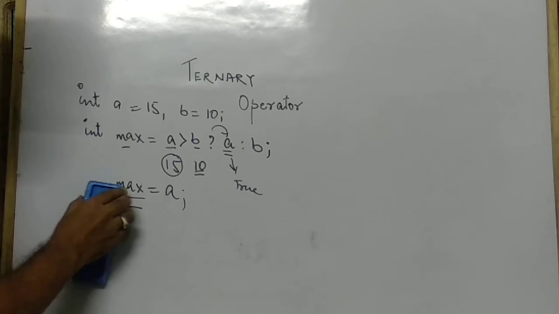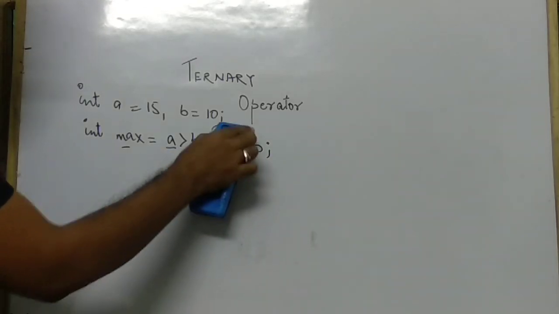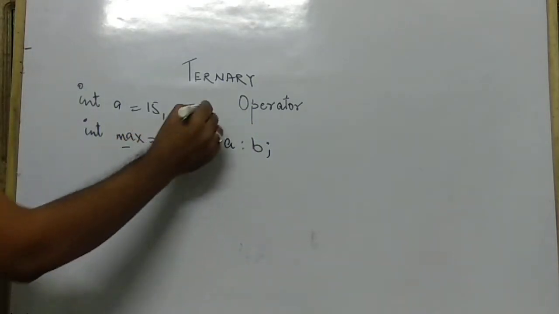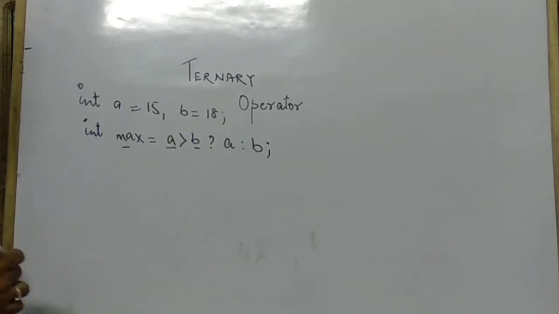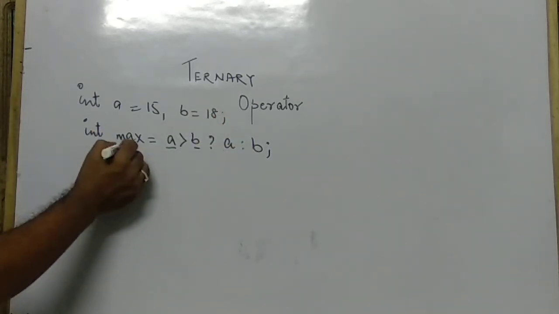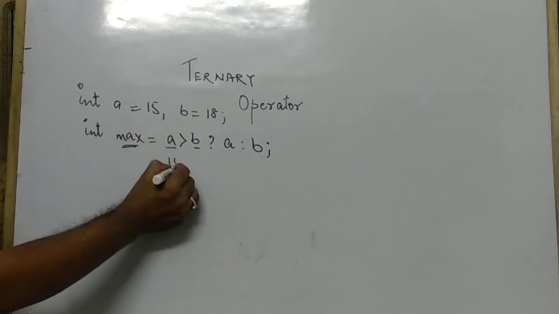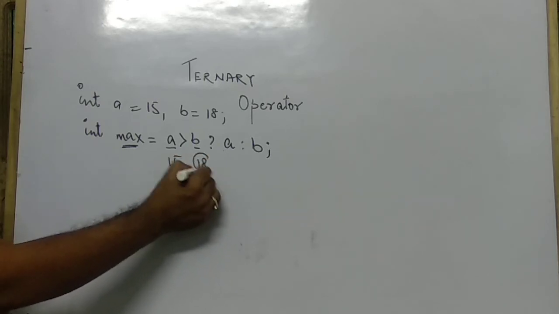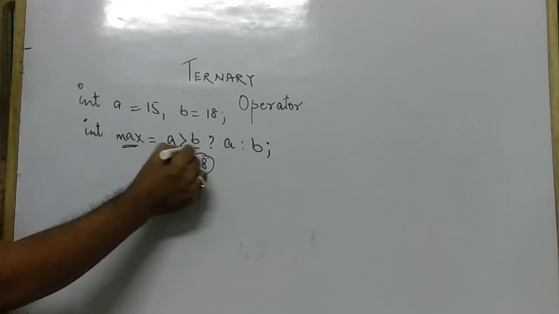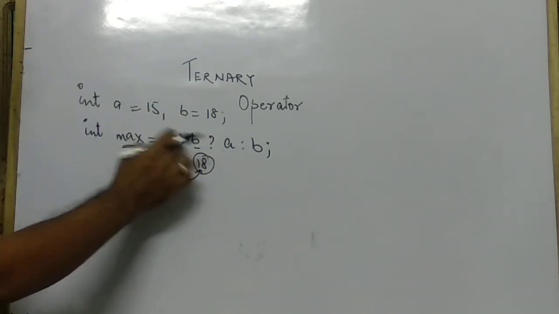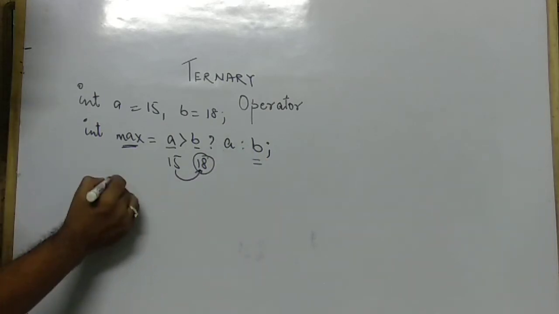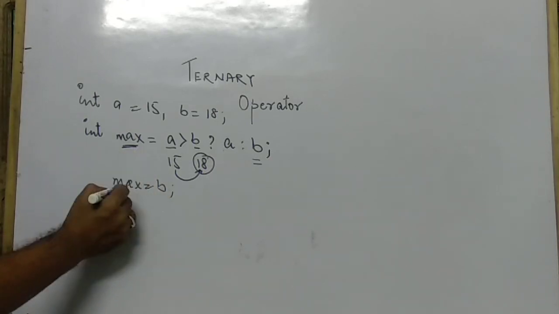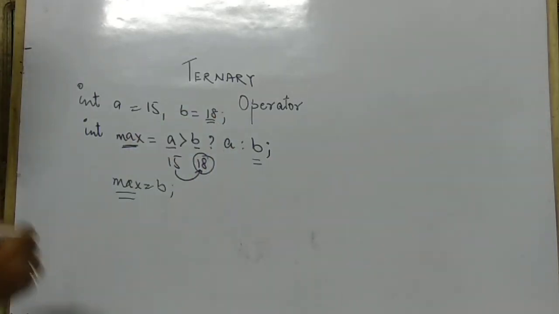Now change the condition. Change the value of b to 18. So what is the value of max now? Again this one is 15, this one is 18. Compare 15 and 18: this one is greater, so that means this condition is false. If this condition is false, max will store the value of b. That means max equals b, and the value of max is 18.